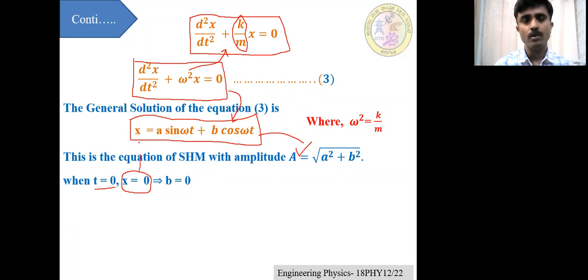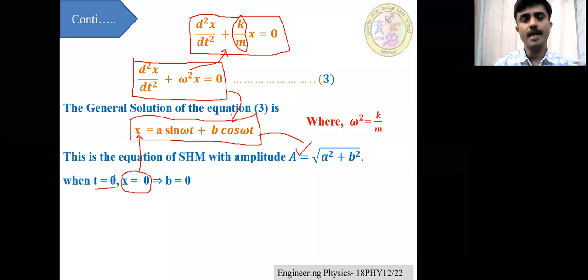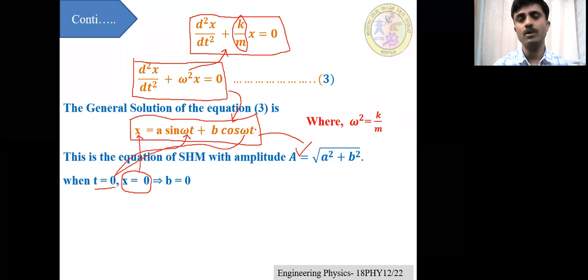Substitute here x is equal to 0, and again put t is equal to 0. When we put t equal to 0, sin 0 is equal to 0. Again put t equal to 0 in the second term. Cos 0 is equal to 1. Therefore, here b is equal to 0. Here b is found to be equal to 0 in this special condition.